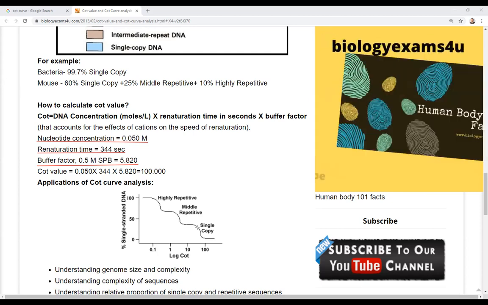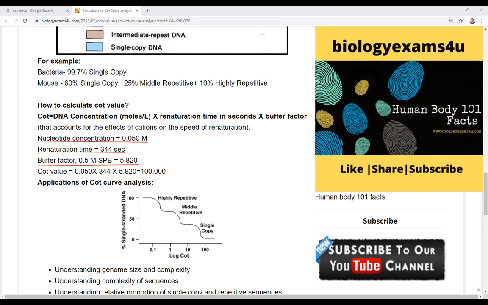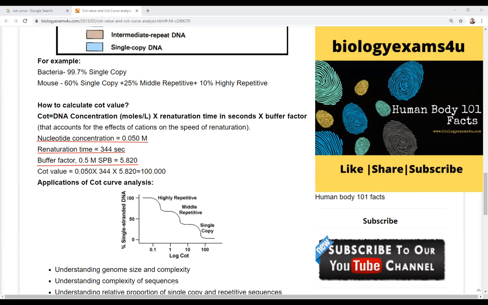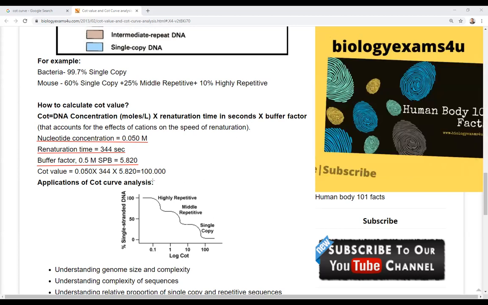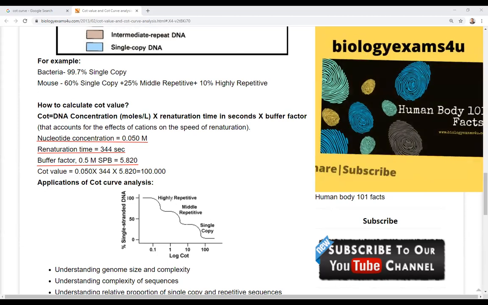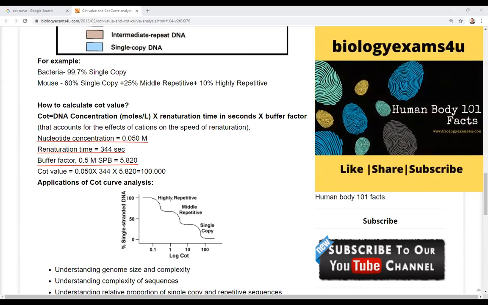Any doubt, any problem? Now, Trishla, please open your mic if you have any doubt. Trishla, yes. Hello. Yes, Trishla, can you tell me which one of the DNA will renature firstly? Highly repetitive, middle repetitive, or single copy? So highly repetitive. Why? Because their complementary copies will be easily available. Are you able to understand? Yes, sir.